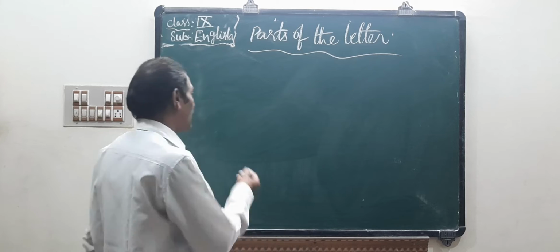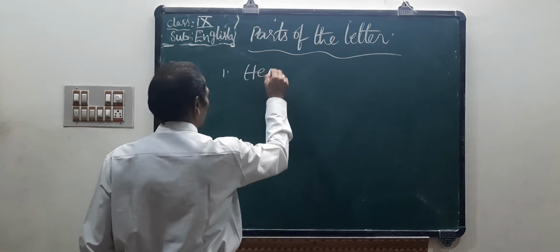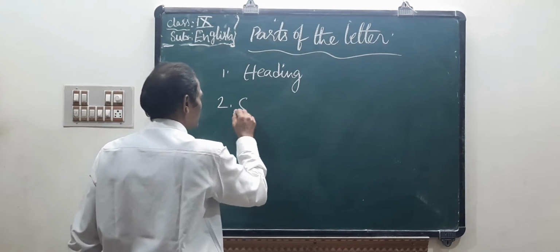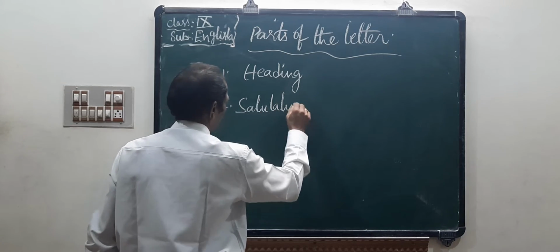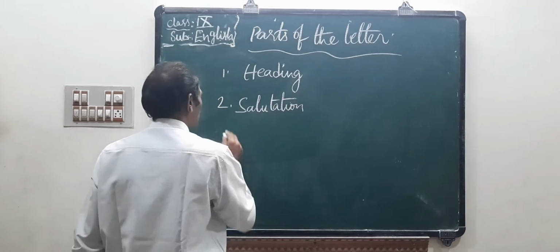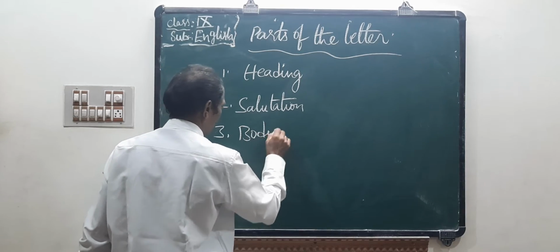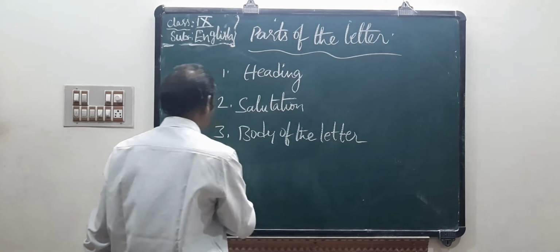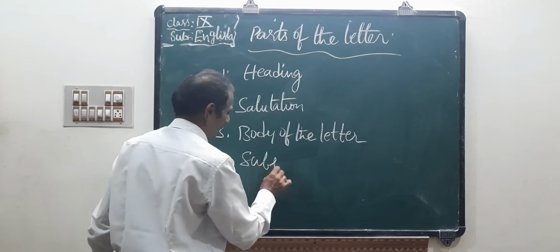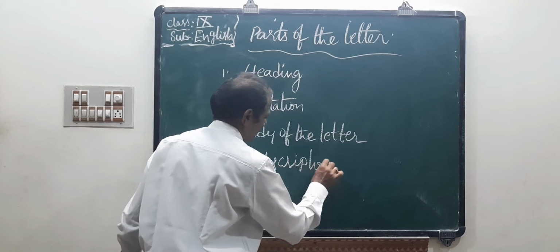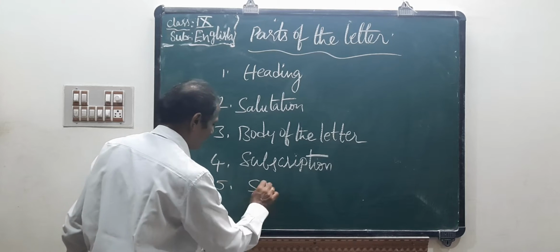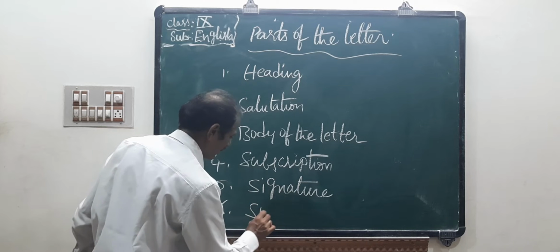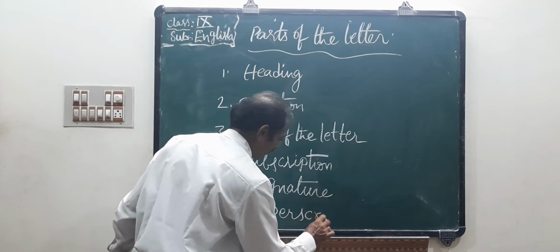Similarly, the first one is heading. The second one is salutation. The third one is body of the letter. The fourth one is subscription. The fifth one is signature. The sixth one is superscription.